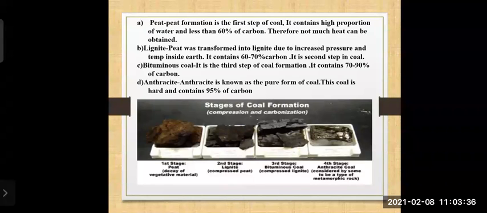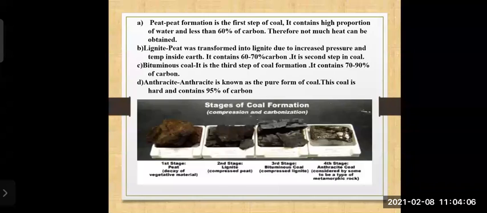Now peat, let us see how peat is formed. Peat formation is the first step of coal. It contains a high proportion of water. When peat is formed, after that lignite is formed. This is the decay of vegetative material, and in the second stage it becomes a little harder as it goes on through stages. So peat is the first step.